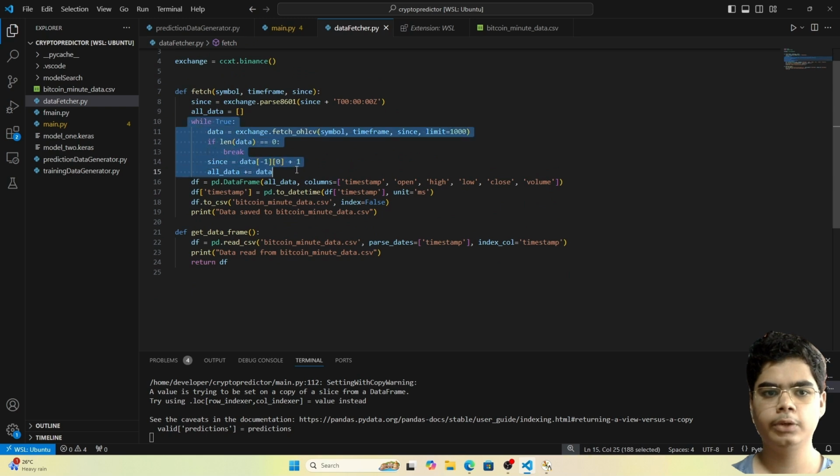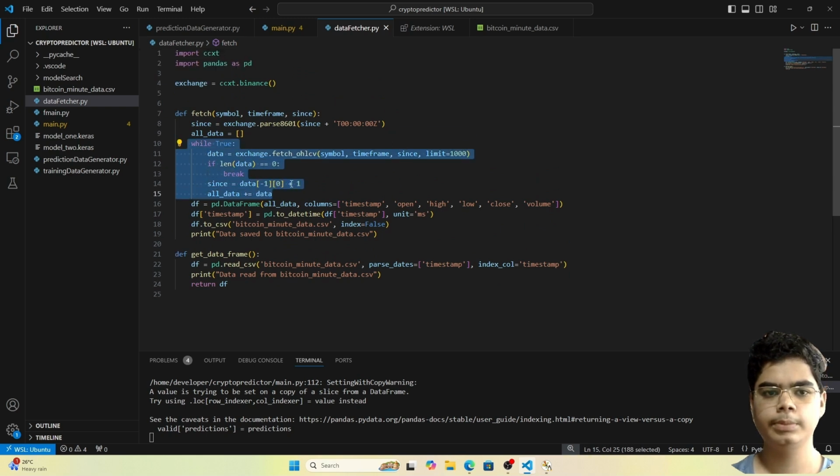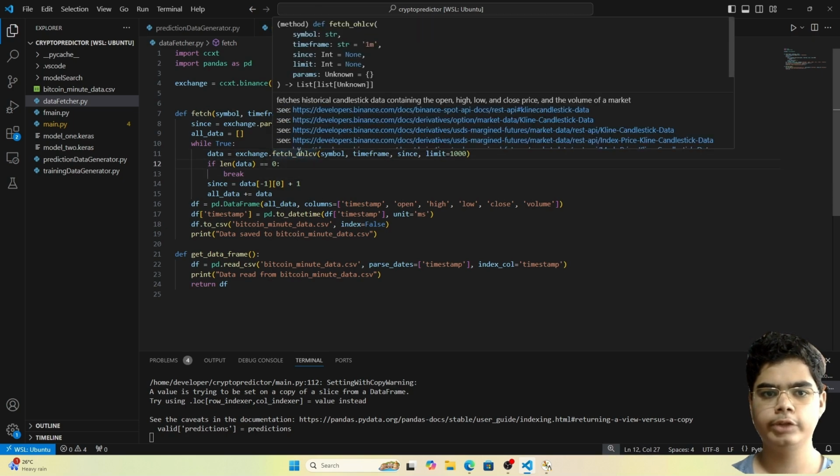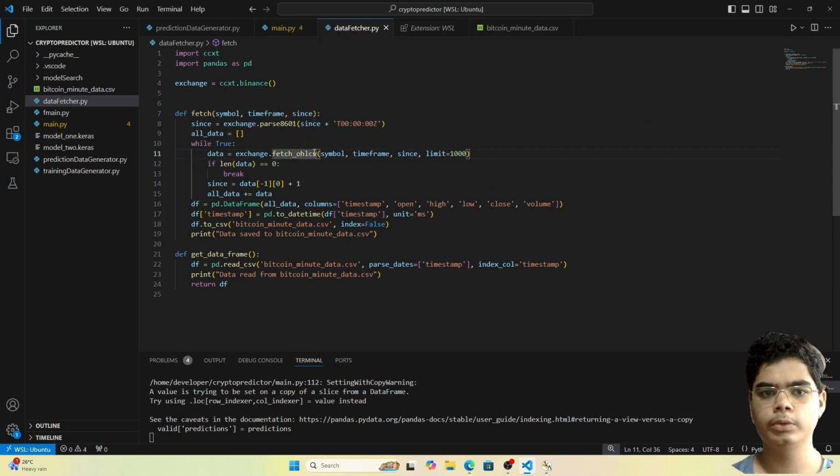So this is our main loop that queries the Binance API through this package called CCXT. And here the first line of the loop is fetch OHLCV data. So what is OHLCV? It stands for open, high, low, close, and volume. If you have basic knowledge about cryptocurrency or even stock trading, you will know that open, high, low, close, and volume are very important parameters on which the closing price will depend. So we want all these values for a given timestamp.